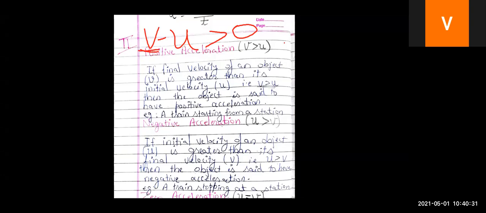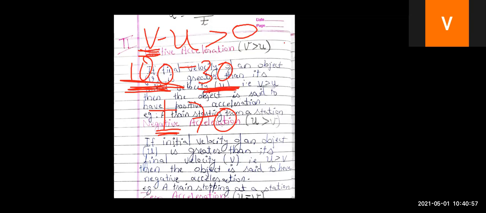If I want this value to be positive, greater than 0, then the value of v should be greater than the value of u. Means value of v, अगर suppose 100 है, value of u is suppose 30. Then you are getting plus 70. आपको positive value मिल रही है, right बेटा? So if you want to get positive v minus u, then the value of v, that is final velocity, should always be greater than the initial velocity. तभी उसका subtraction positive आएगा, right? So for positive acceleration, v, that is final velocity, should be greater than the initial velocity, that is u, right?